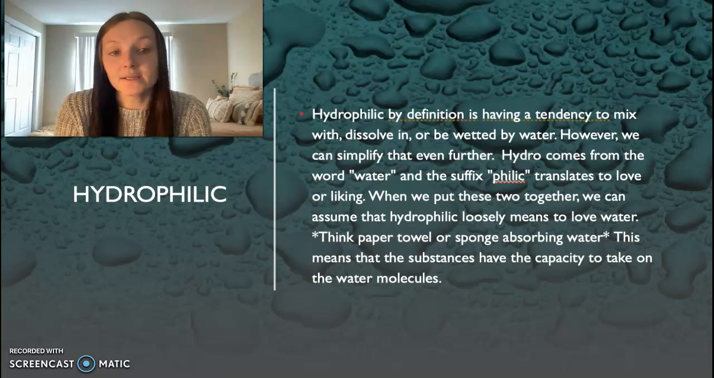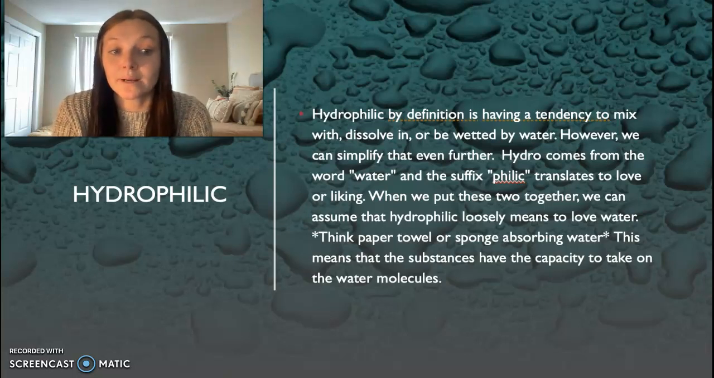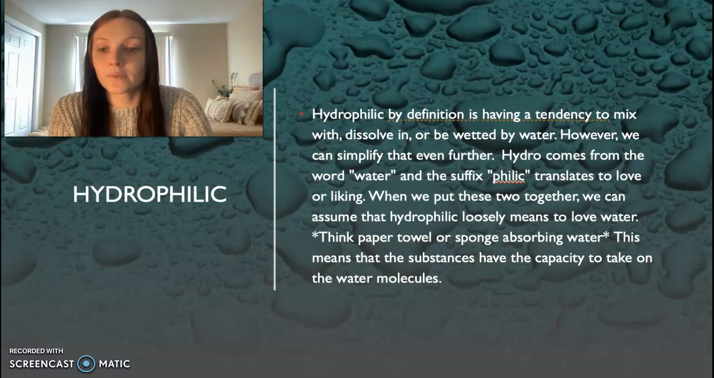So hydrophilic is by definition having the tendency to mix with, dissolve in, or be wetted by water. However, we can simplify that even further. Hydro comes from the word water, and the suffix philic translates to love or liking. When we put these two together, we can assume that hydrophilic loosely means to love water. Think paper towel or sponge absorbing water. This means that the substances have the capacity to take on water molecules.